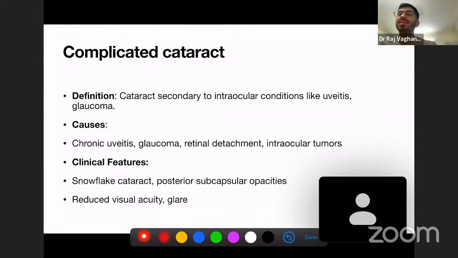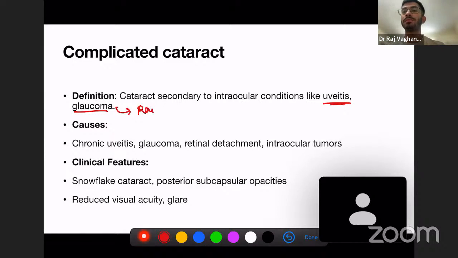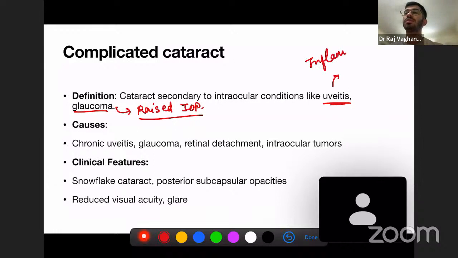Now, complicated cataract is another type of cataract. What is complicated cataract? It is a cataract secondary to an intraocular condition like uveitis or glaucoma. This cataract does not develop on its own; rather, it develops due to conditions like uveitis or glaucoma. Uveitis means inflammation of the uveal tract. Glaucoma means raised IOP. We have discussed this in our previous lectures.